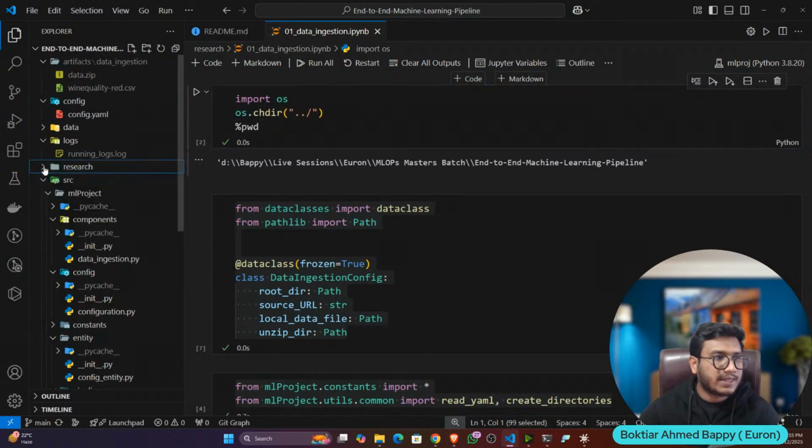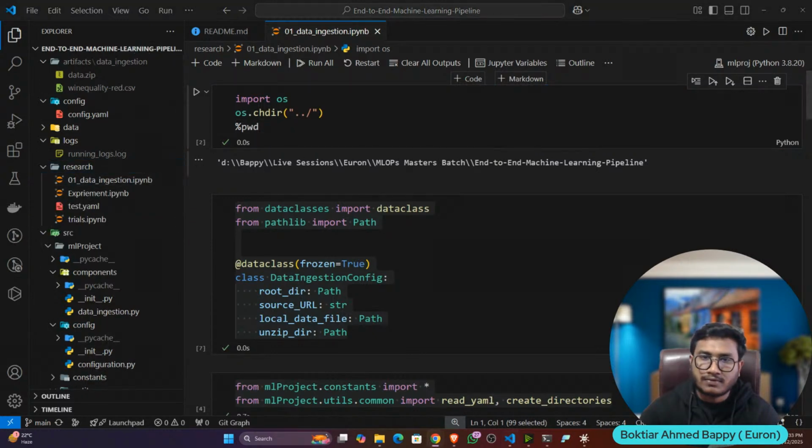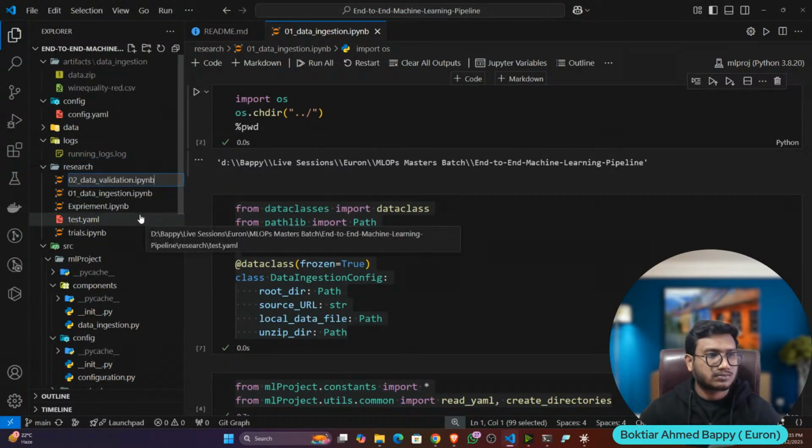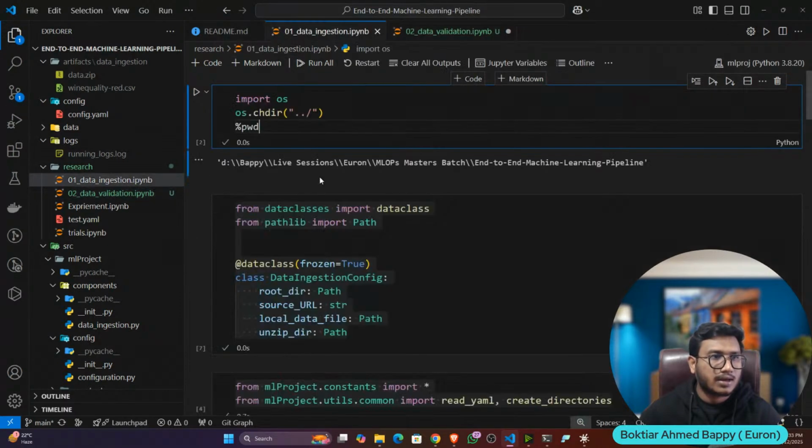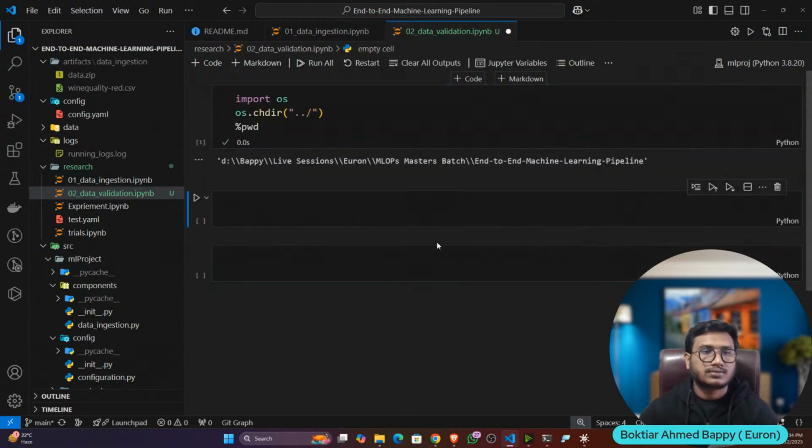So let's create a file again in the research folder. I'll name it data validation. Select the kernel, and first of all redirect to the root folder with the help of this code snippet. Let me remove these things, just a minute.